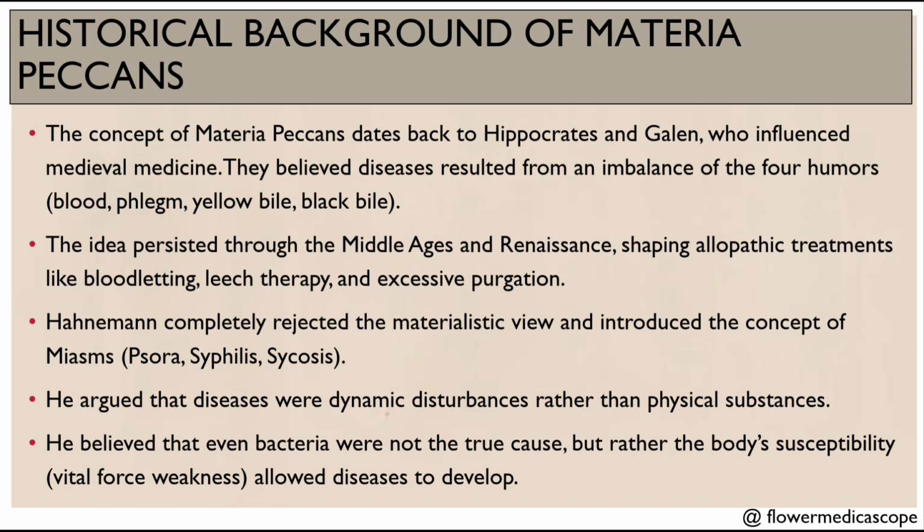Hahnemann completely rejected the materialistic view and introduced the concept of miasms, psora, syphilis and sycosis. He argued that diseases were dynamic disturbance rather than physical substance. So what did Hahnemann say? Our body is dynamic, it's having vital force. So the disease also should be dynamic in nature, and it should not be physical substance like increase in blood or phlegm or yellow bile, whatever it is. So there should be a disturbance that is dynamic and not materialistic or physical.